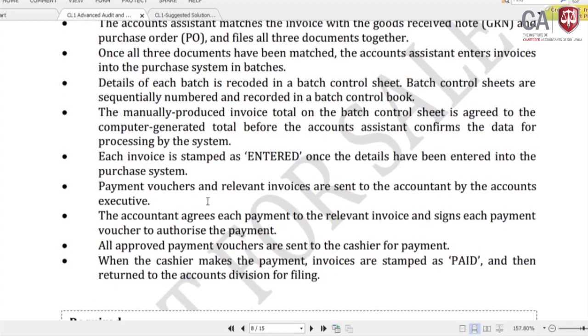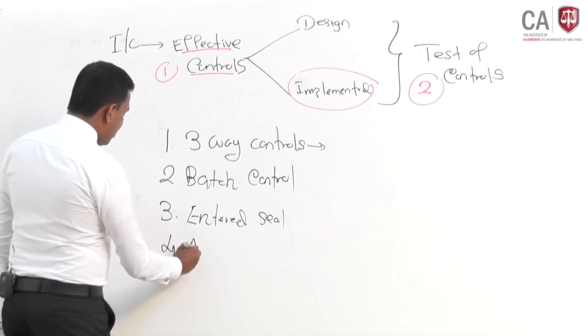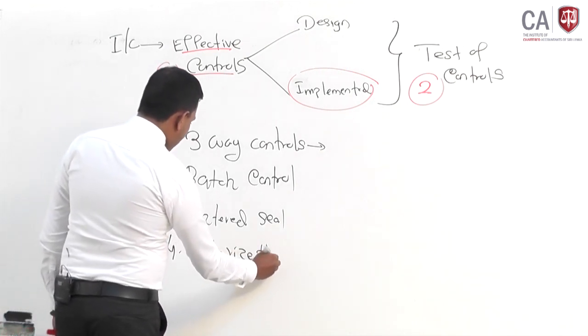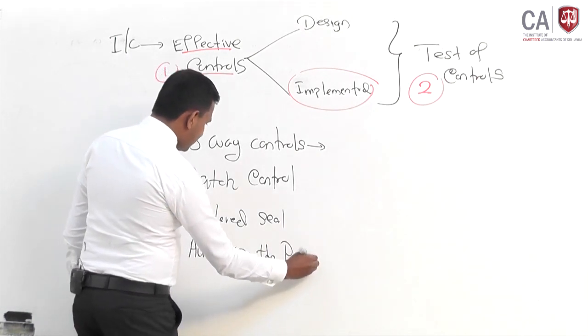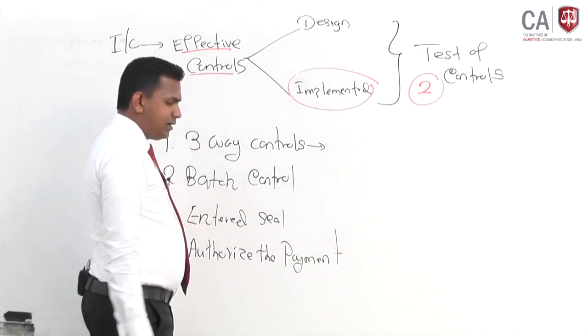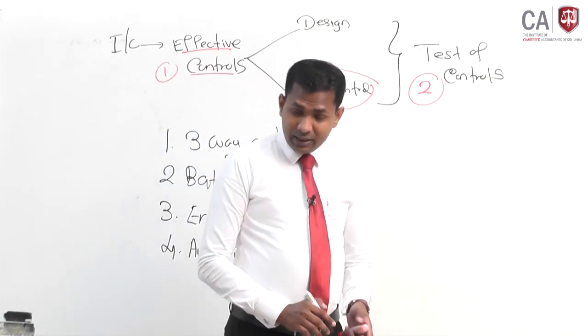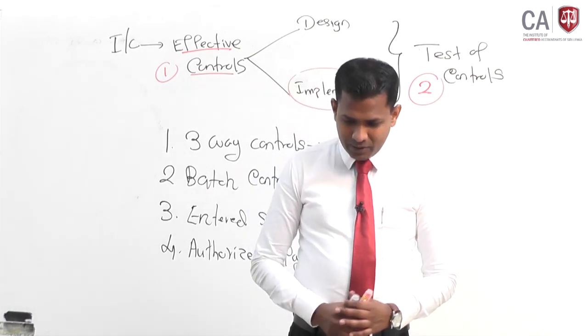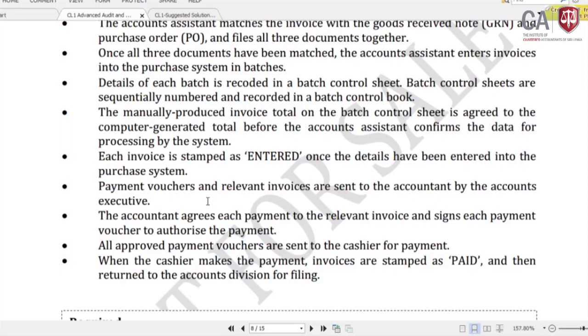The accountant agrees each payment to the relevant invoice, signs each payment voucher and authorizes the payment. So the accountant authorizes the payment after verifying the details. That is a good control. Authorizing the payment is a very good internal control while looking at the other information. So that's the effective control. All approved payment vouchers are sent to the cashier for payment.